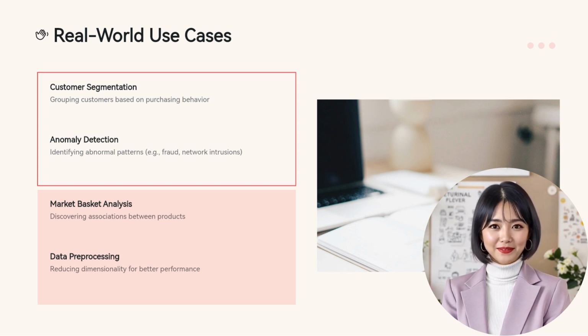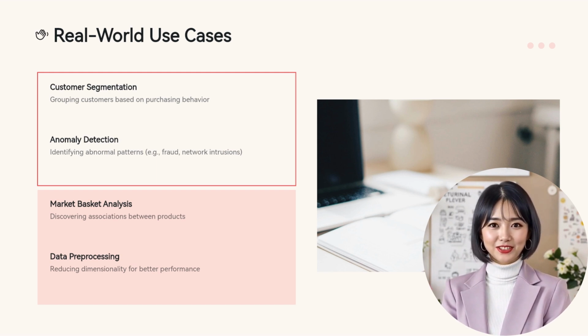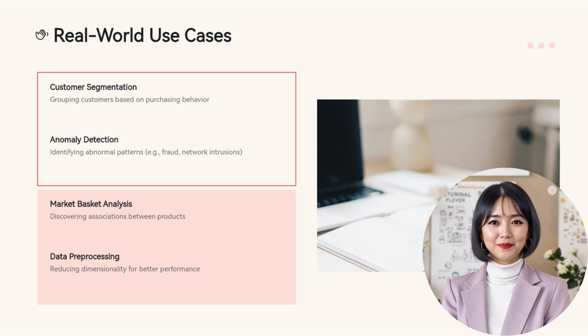Reinforcement learning, RL, is a different paradigm where an agent learns to interact with an environment to maximize some notion of cumulative reward. Instead of being trained on labeled data, the agent receives feedback through rewards or penalties based on its actions. In RL, the agent doesn't know the correct action at the start but learns through trial and error. Techniques like Q-learning, deep Q networks, DQN, and policy gradients are popular methods in RL for learning optimal actions and policies. Reinforcement learning is highly effective in applications where a clear reward system exists, and the task involves sequential decision-making.